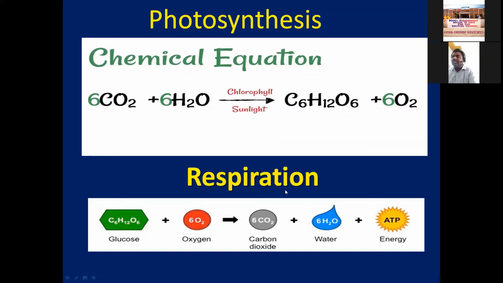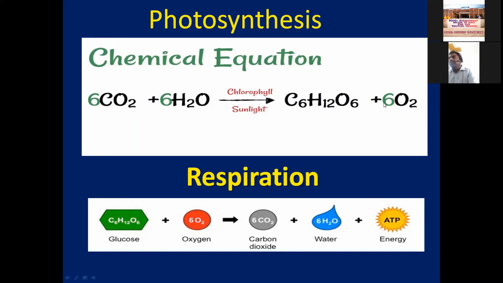Now if you see respiration, how many carbon dioxide are released? 6 CO2 are released. So according to the compensation point, the rate of photosynthesis and the rate of respiration should be equal. Means 6 CO2 by 6 CO2, the ratio will come to one, meaning the utilized CO2 and released CO2 are the same.